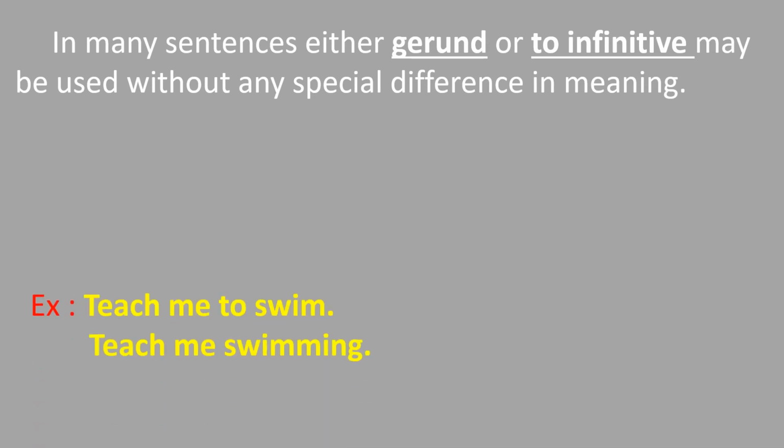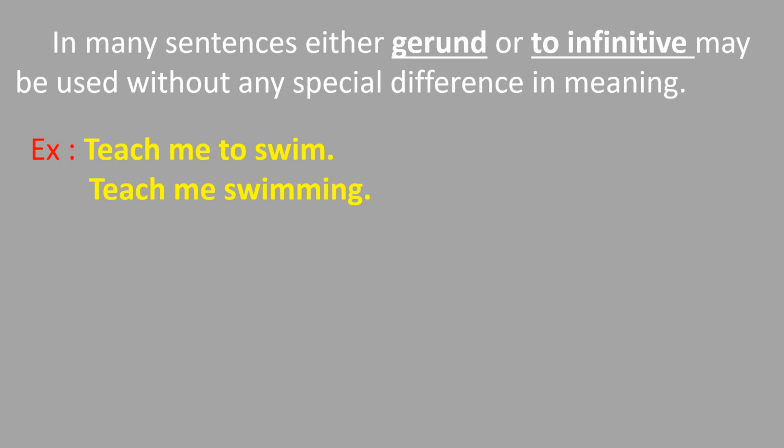Let's see some examples. Teach me to swim. Here the to infinitive is to swim. We can replace to swim with swimming. There is no change in meaning. Teach me swimming. Both give the same meaning. Teach me to swim is equal to teach me swimming.